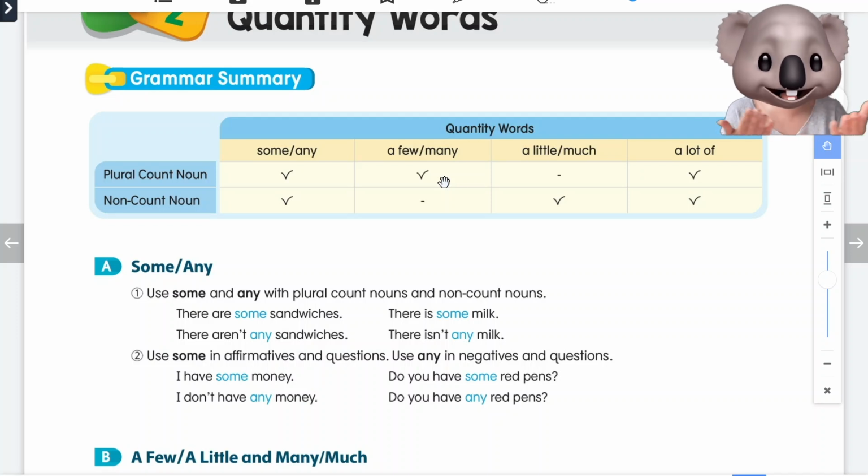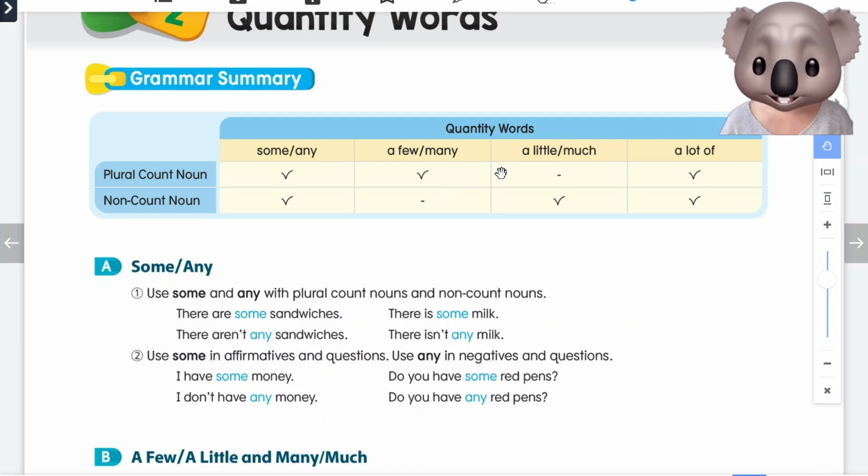I have many oranges. But we cannot say, I have a little oranges. I have much oranges. But we can say, I have a lot of oranges.